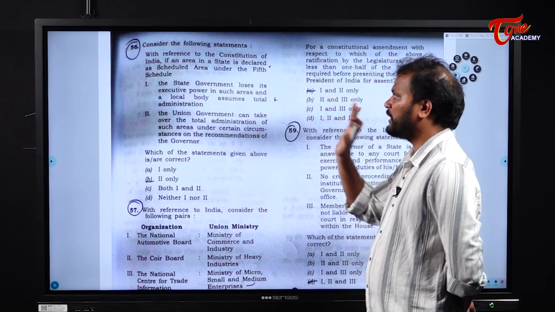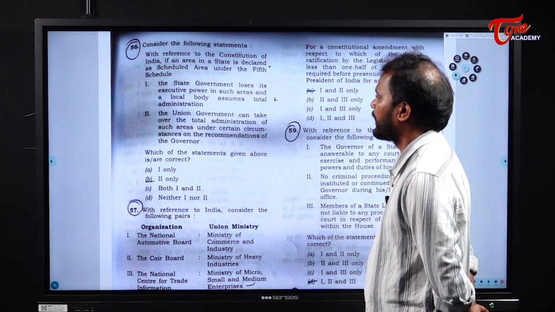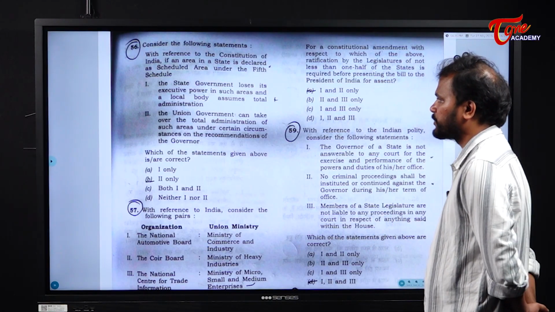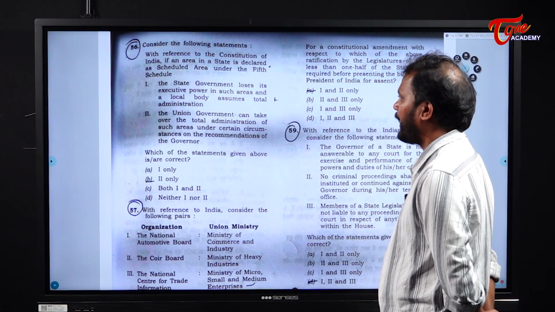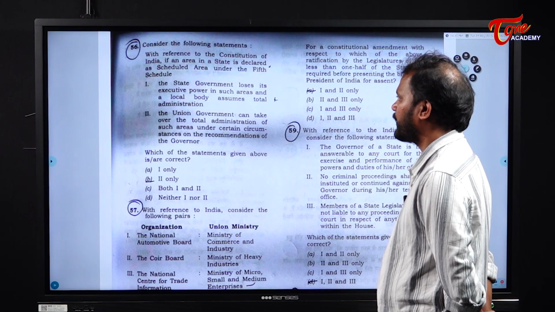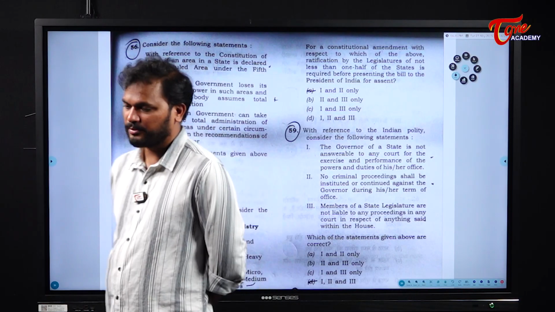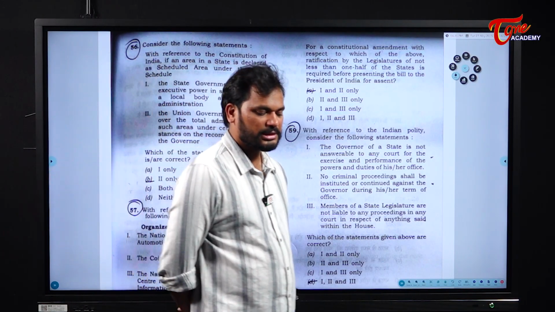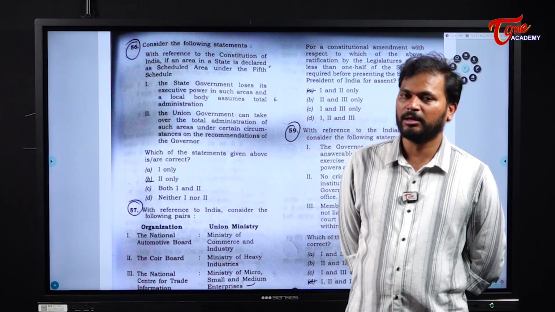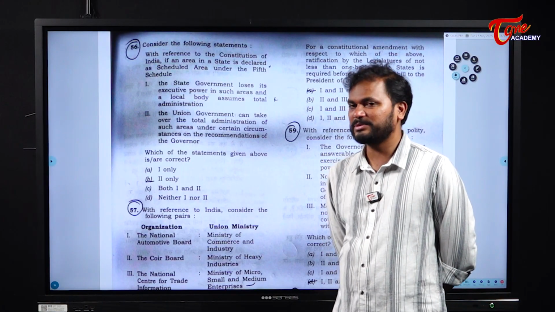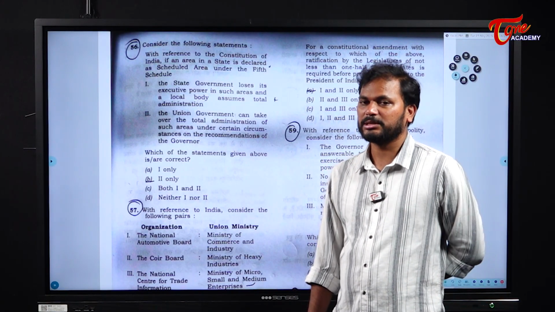But the question is only with respect to the 5th schedule. The state government loses its executive power in such areas and a local body assumes total administration. See, it is not the local body which assumes the administration, but it is the governor. Under the hands of the governor and sometimes under the president, the administration is carried out.